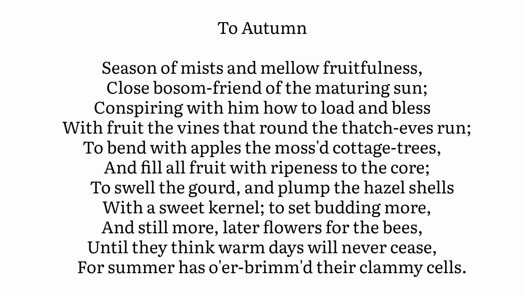So the sun and the autumn season both conspire to load and bless the fruit trees with much more vines, or grapes with apples. They are also conspiring to make the fruit trees ripe to the core, to plump the gourd, the hazel cells, so that they have a sweet kernel. They are also conspiring to set much more buddings for the bees. So these are the autumnal abundances, autumnal enrichment, fruitfulness, etc.